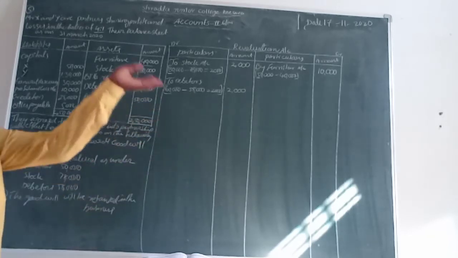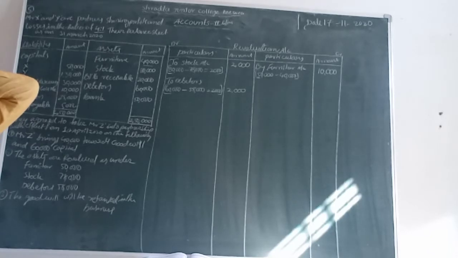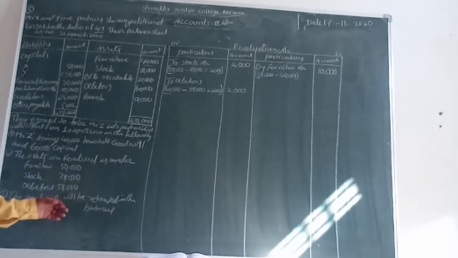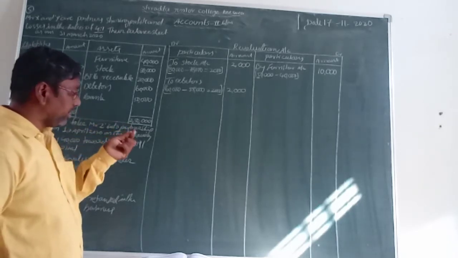The goodwill will be revalued in the business. We don't take that already. That goodwill is already in the business only. It does not go out from the business here. That's why we don't take that. Okay, now just giving the hint only. Third adjustment is what? Just giving the hint.